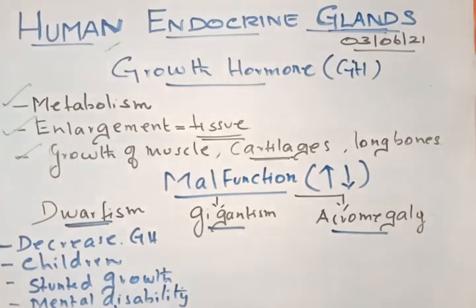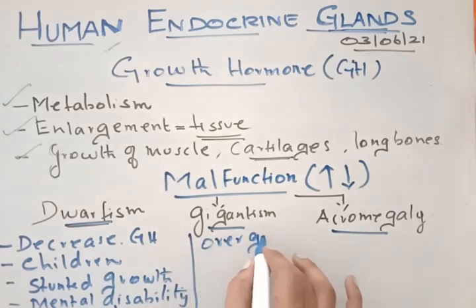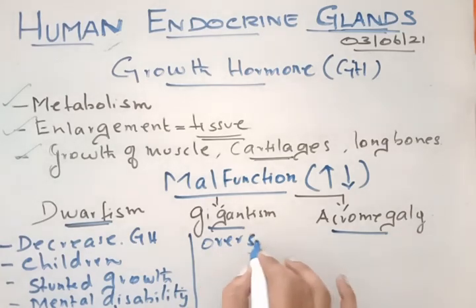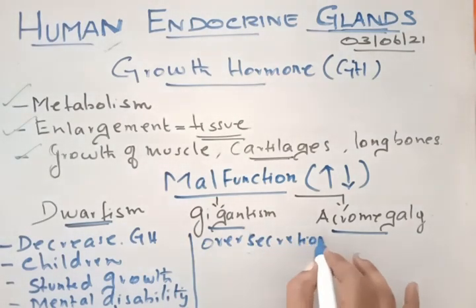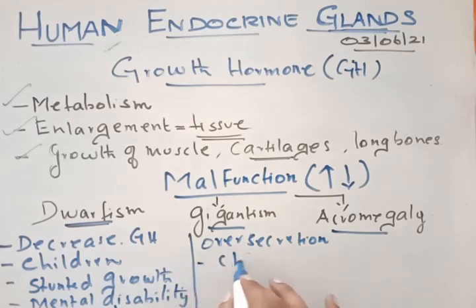Okay. Now the second one is gigantism. Gigantism is overgrowth, over secretion of growth hormone. Dwarfism is less secretion, but gigantism is over secretion. Who is getting affected here? Again children.